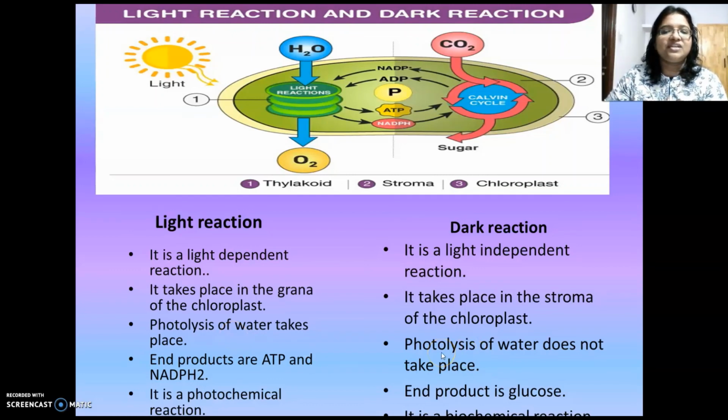Whereas during dark reaction, no photolysis. The end products of the light reaction are the chemical forms of energy, ATP and NADPH2. What about the end product of dark reaction? That is glucose. And light reaction is dependent on the presence of light, so it's a photochemical reaction, whereas dark reaction is a biochemical reaction. Is it clear? Thank you.